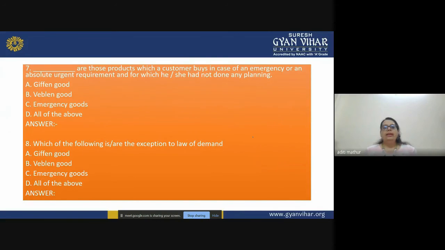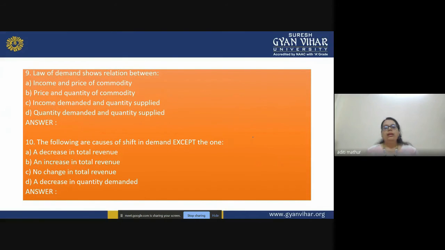MCQ number 7 and 8. The last two MCQs on your screen.